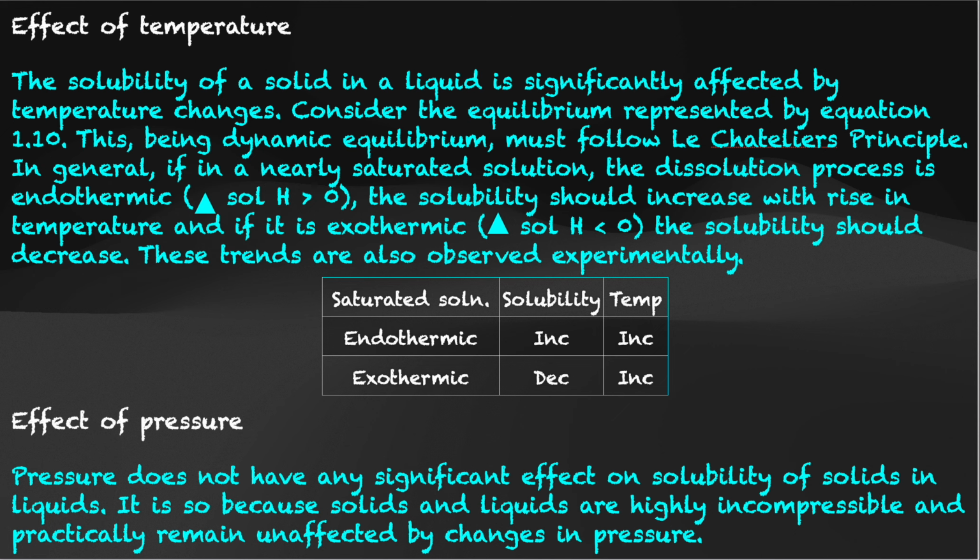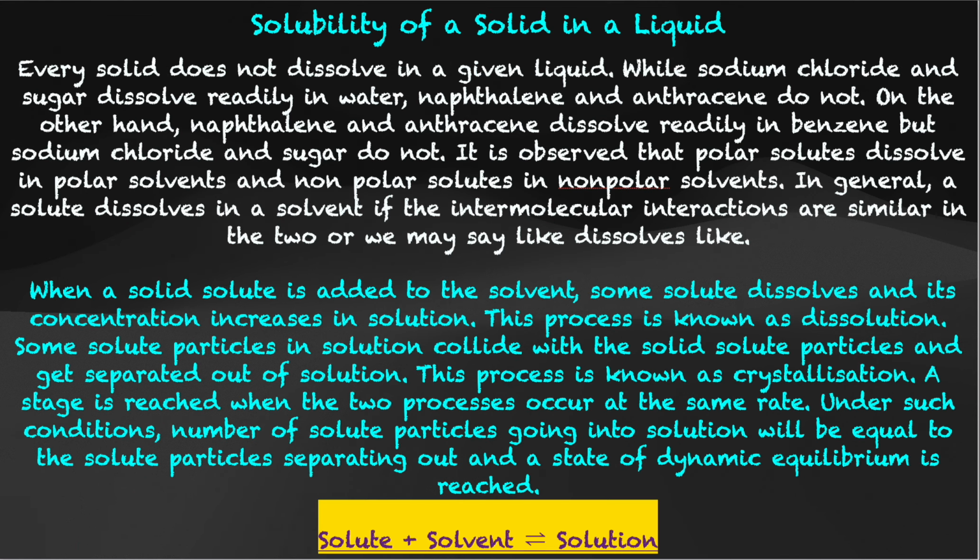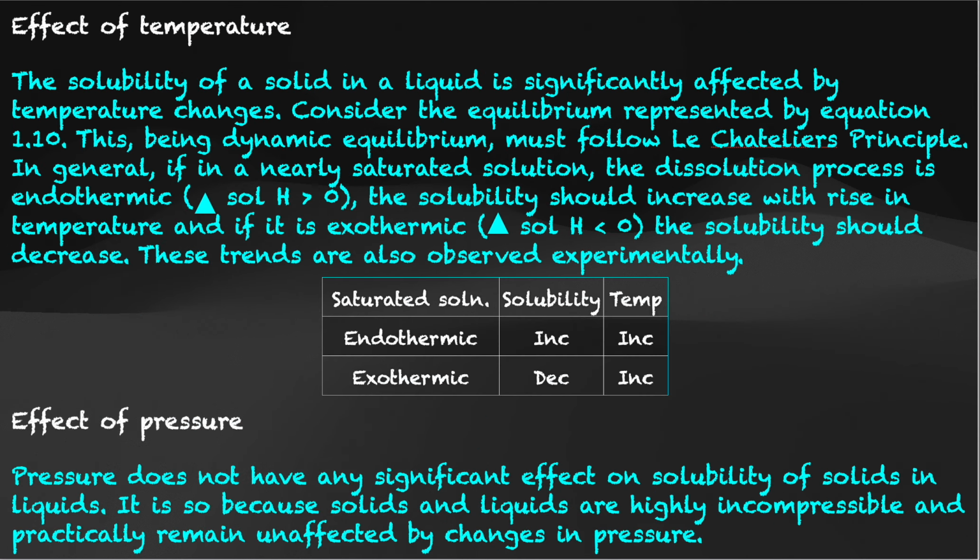Now consider the equilibrium represented by equation 1.10. This is nothing but this one, solute plus solvent gives solution. So, getting back to the effect of temperature, this being a dynamic equilibrium must follow Le Chatelier's principle. In general, if in a nearly saturated solution, the dissolution process is endothermic. Why are they stating it as a nearly saturated solution?